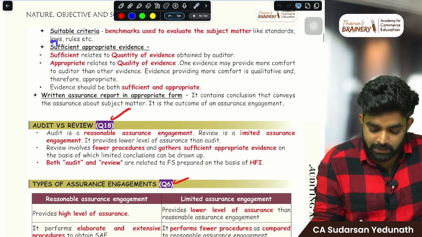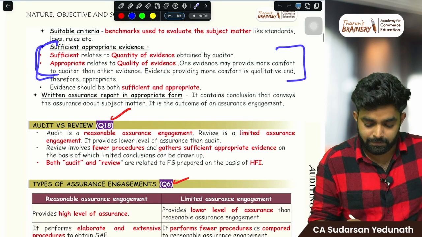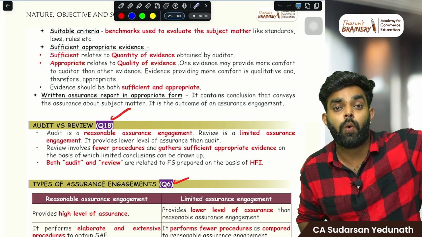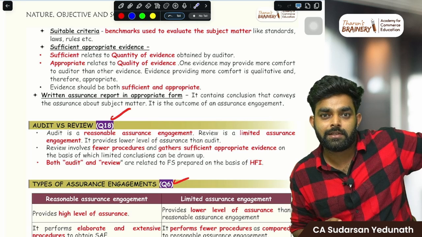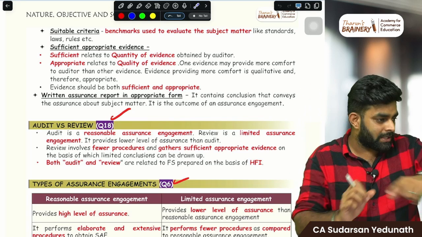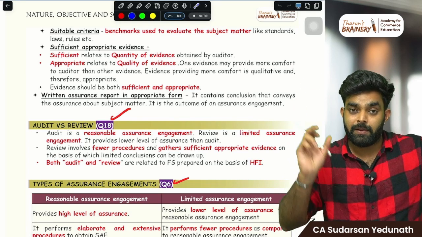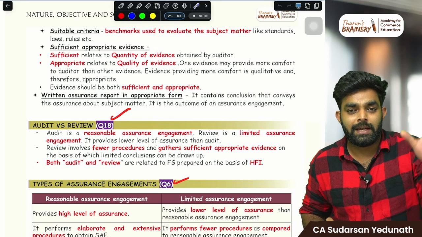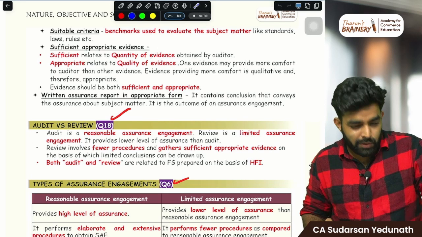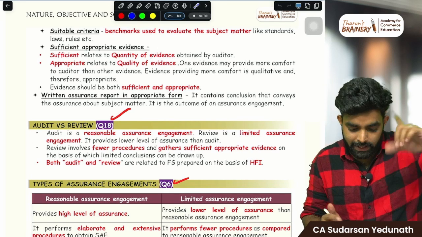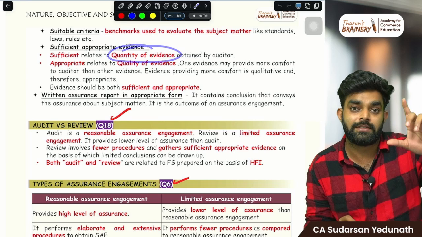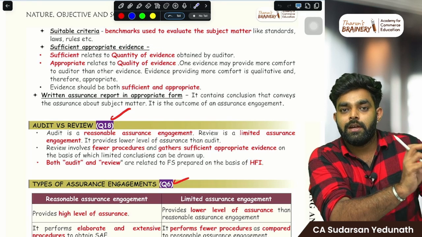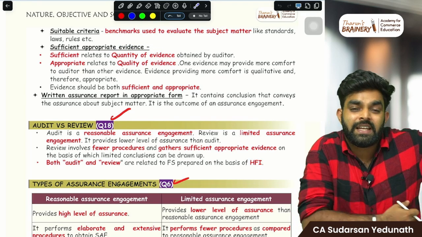Then sufficient appropriate evidence. Sufficiency refers to quantity. For example, to check purchases, you asked for a purchase bill and he gave you one bill, and you were not satisfied, so you asked for another, a bank statement. That is sufficiency: the quantity of evidence, how many things you need, purchase bill, bank statement, how much evidence you need.